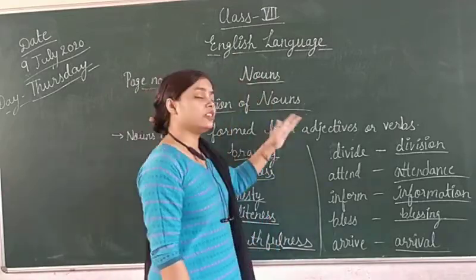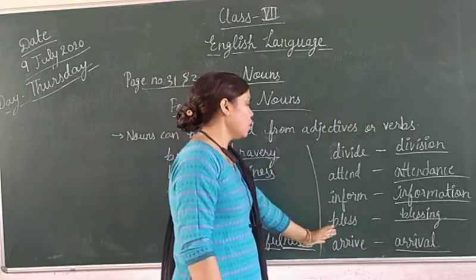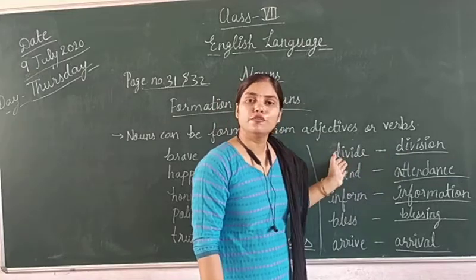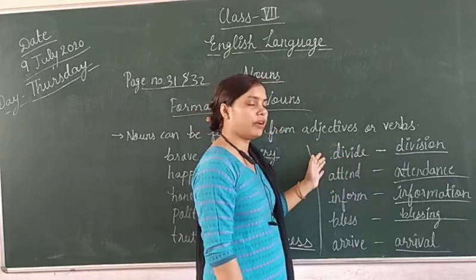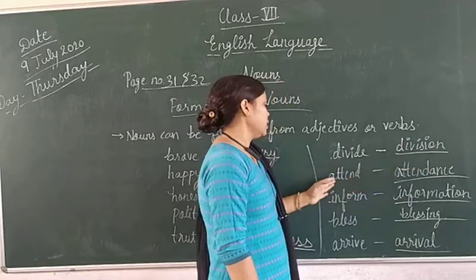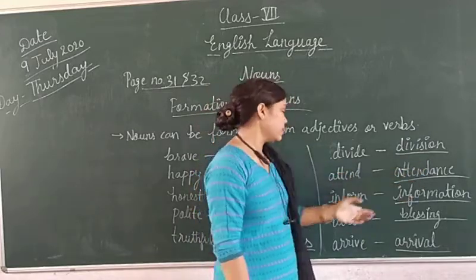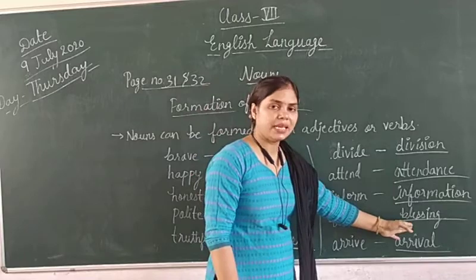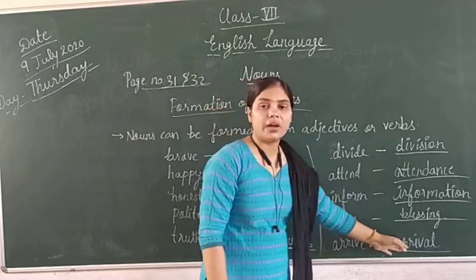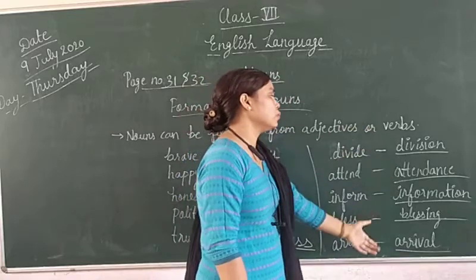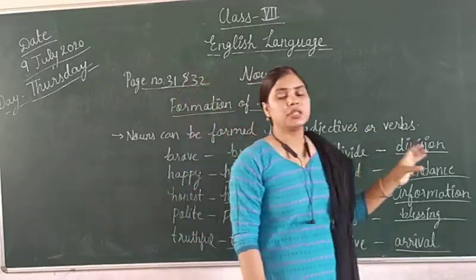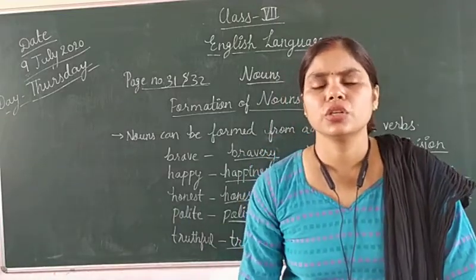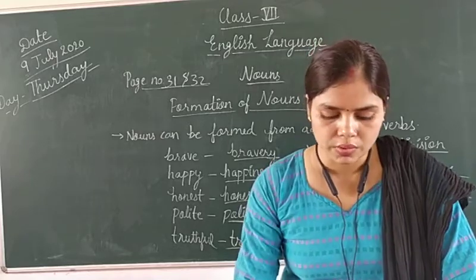Nouns can be formed from adjectives or verbs. So these all are verbs. We have formed these nouns from these verbs, like divide. Divide becomes division. Attend will become attendance. Inform will become information. Bless will become blessing, and arrive becomes arrival. So these are the nouns we formed from adjectives and verbs. So there are so many words which we can form through this.